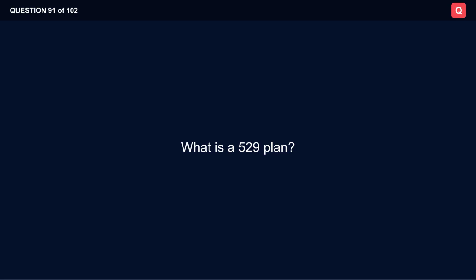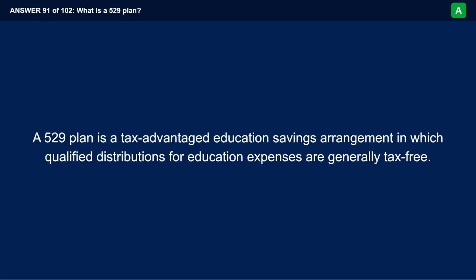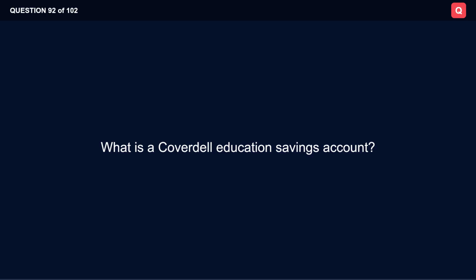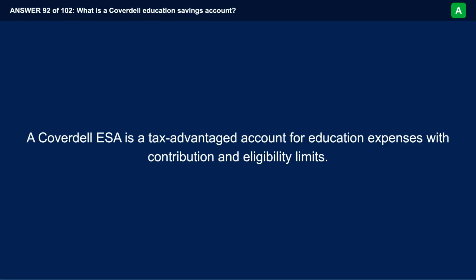What is a 529 plan? A 529 plan is a tax-advantaged education savings arrangement in which qualified distributions for education expenses are generally tax-free. What is a Coverdell Education Savings Account? A Coverdell ESA is a tax-advantaged account for education expenses with contribution and eligibility limits.